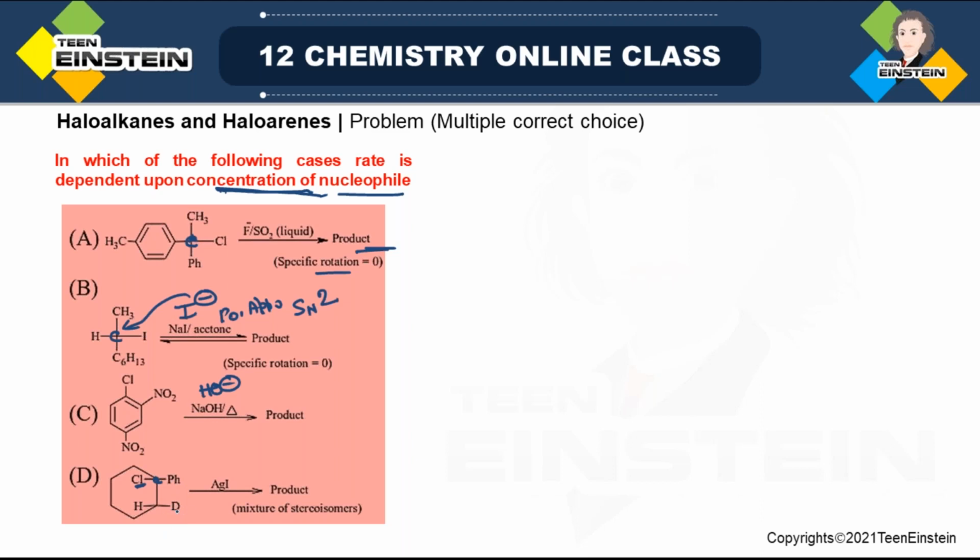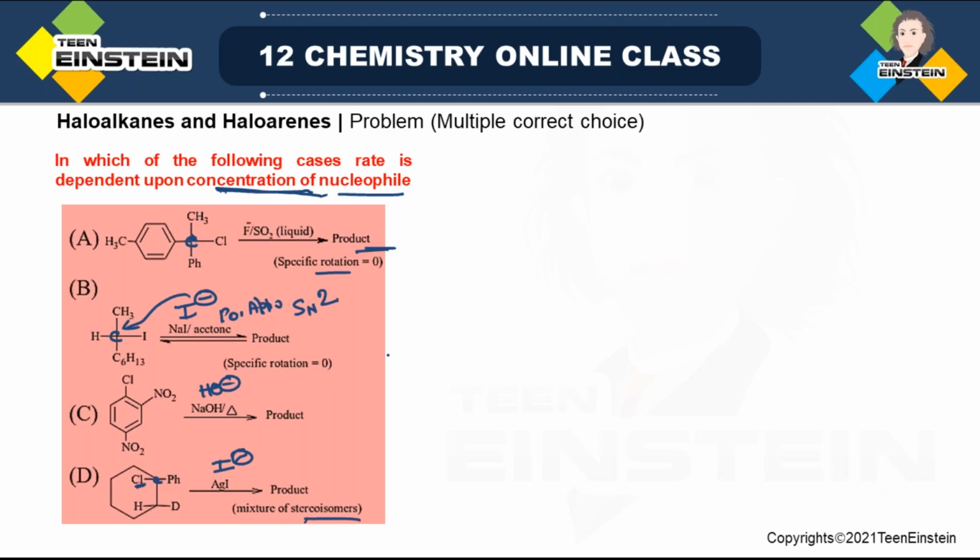So you cannot say it is a haloarene. This is actually an example of a haloalkane. Here also we are using AgI, that means I minus is the actual nucleophile, and the product is a mixture of stereoisomers. That means there will be both the R isomer as well as the S isomer. That is, the product is chiral.